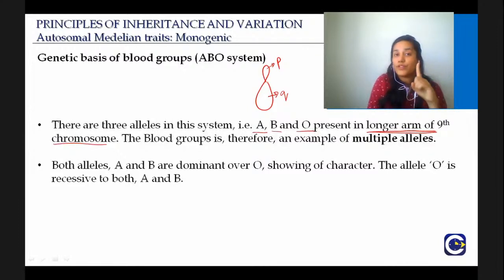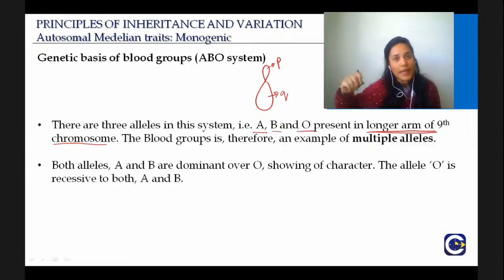And remember this, last time we practiced a question about phenylketonuria. How important is this location? So you have to remember the genes are present on the 9th chromosome. If you did not write it down in the last lecture, start writing it down now. The blood group alleles are present on the longer arm of the 9th chromosome.